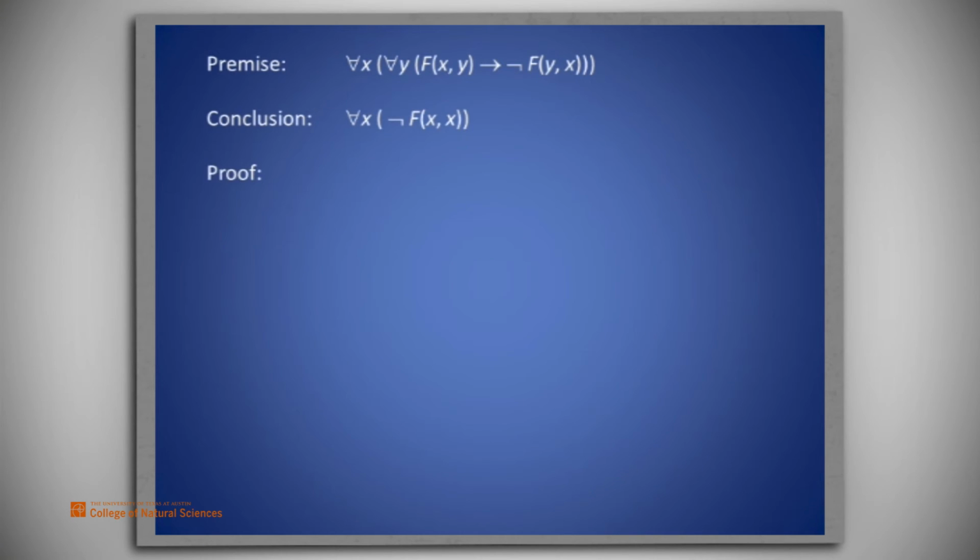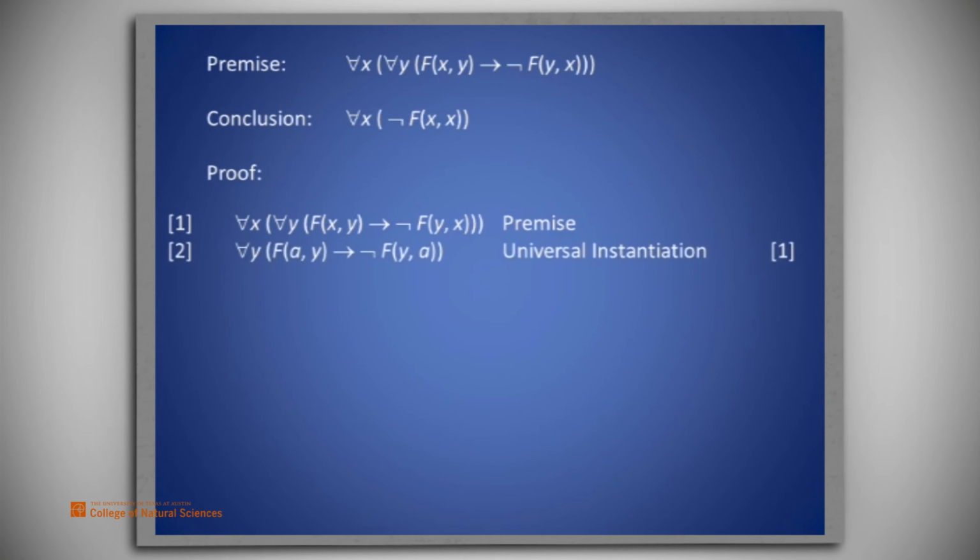We begin the proof by listing the premise on line 1. For all x, for all y, F of x and y implies not F of y and x. We do a universal instantiation of x to the arbitrary symbol a, resulting on line 2 with, for all y, F of a and y implies not F of y and a. On line 3, we universally instantiate y to the same arbitrary a to result in F of a and a implies not F of a and a.